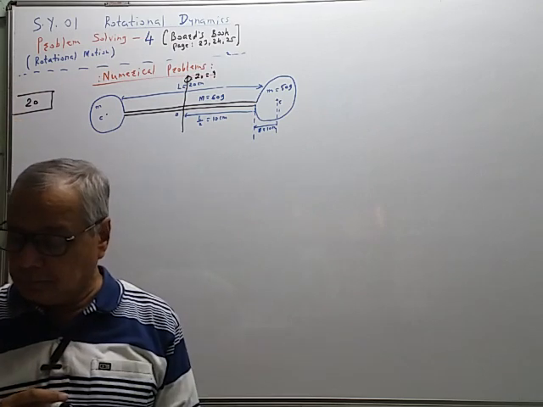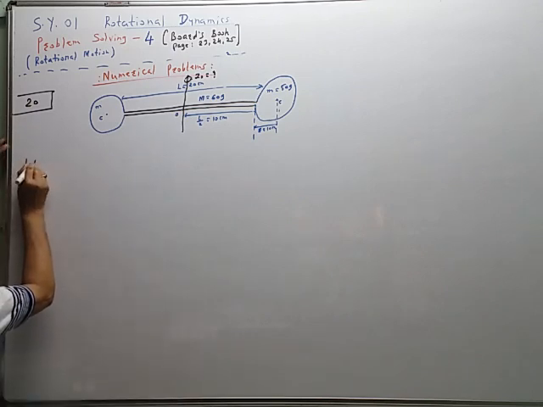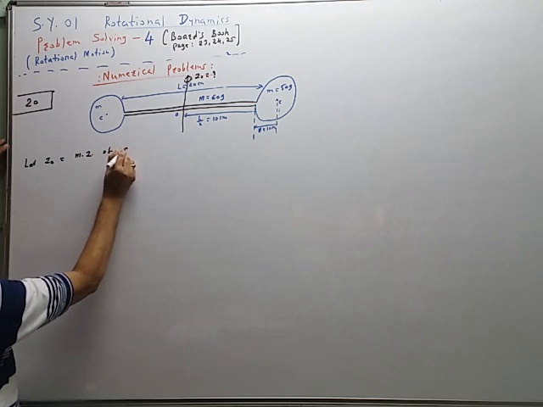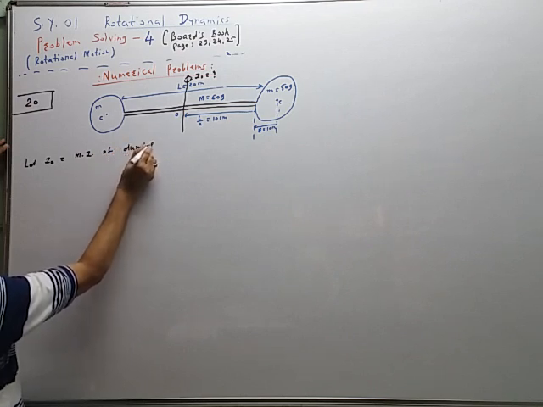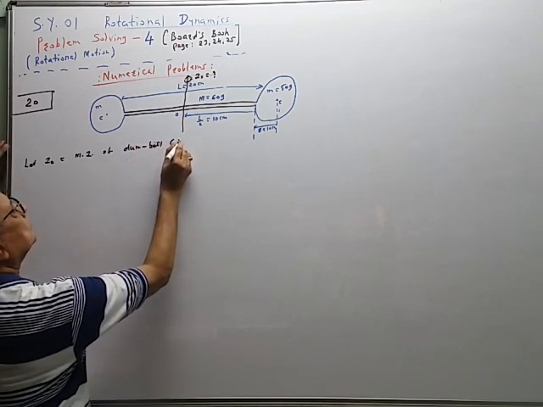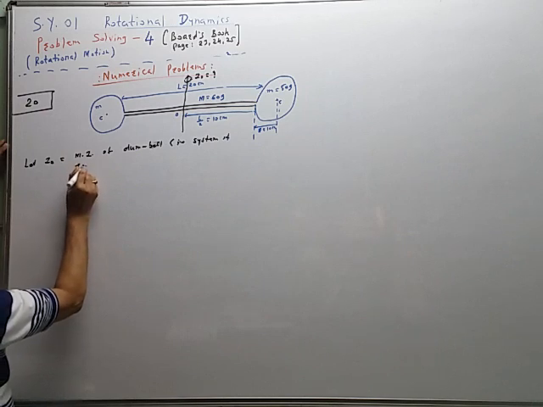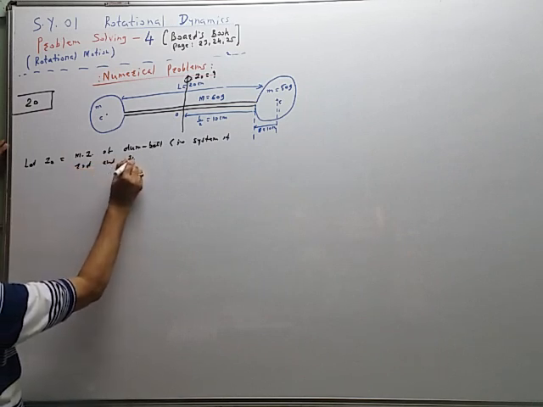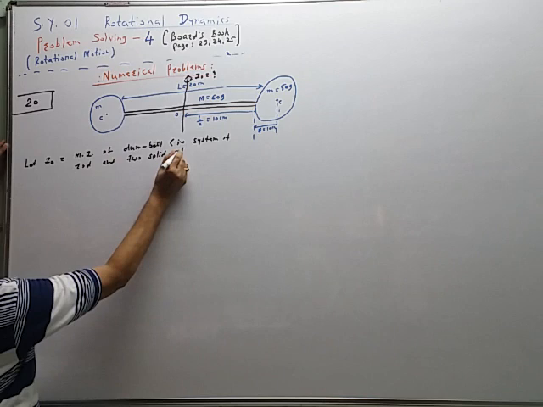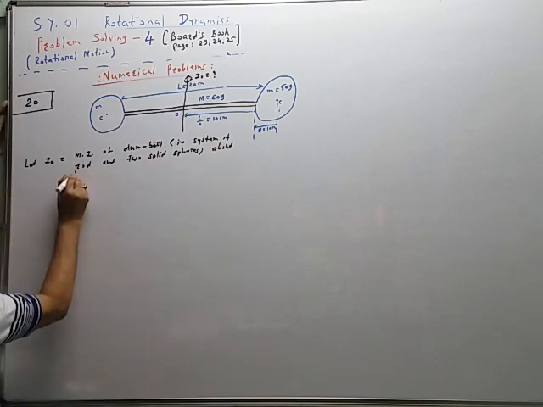Okay. Let IO is equal to MI of the dumbbell, that is, it is the system of rod and two solid spheres about the transverse axis.